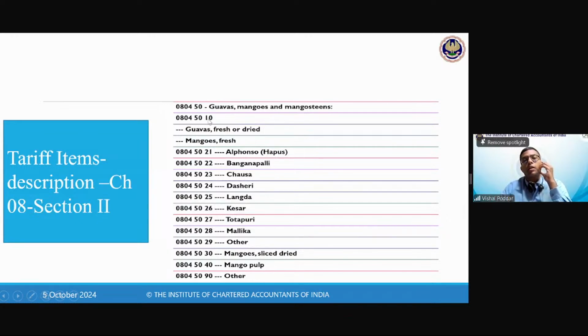In that, 10. Within 10 you'll find triple dash. So these are sub parts of 10. Guavas fresh and dried, mangoes fresh. Within that, now you have 4 dashes. So wherever you have 4 dashes, these are sub parts of the 3 dash. And what is the 3 dash? Mangoes. Now within mangoes, the 4 dashes are the types of mangoes. So Alphonso, Hapus, Chausa, Dasheri, Langra, Kesar. These are some common names. I'm sure you all would have heard about them.